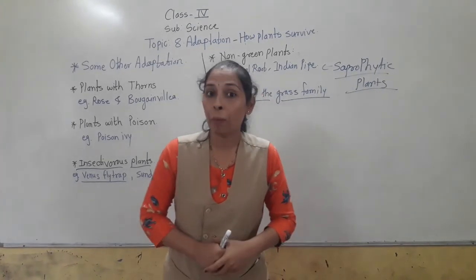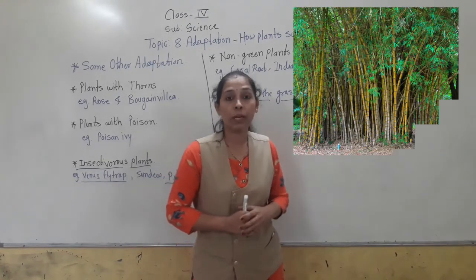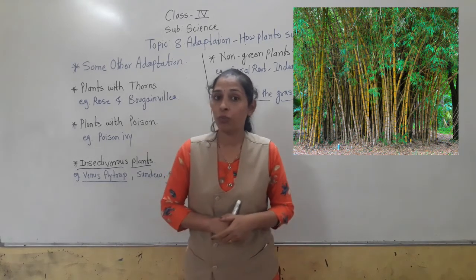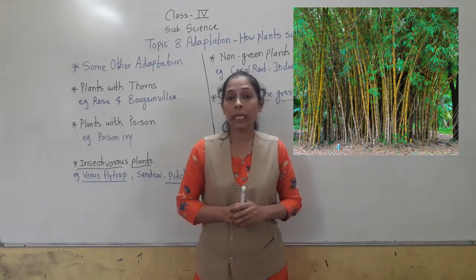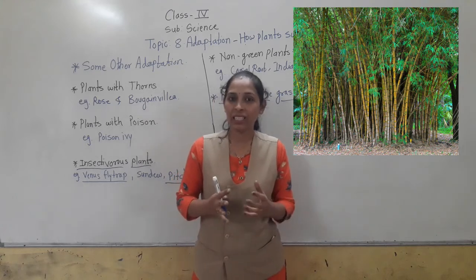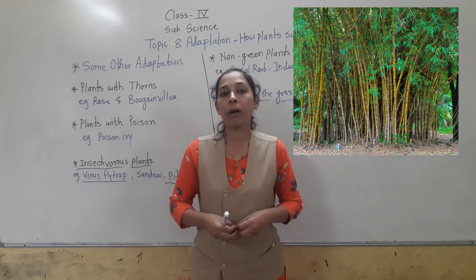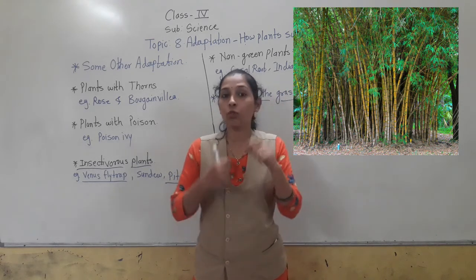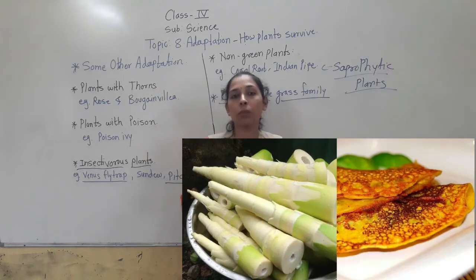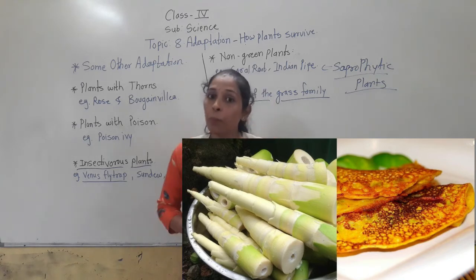Also we can see the bamboo plant. You can see in the image the bamboo plant. This bamboo plant is very useful for us. Bamboo is used for making mats, baskets and doors. Also the shoot of the bamboo plant is very nutritious, and it is used to make different dishes or recipes in different parts of India.